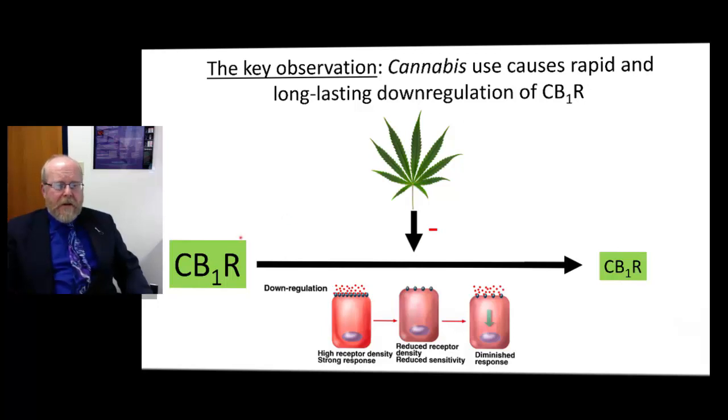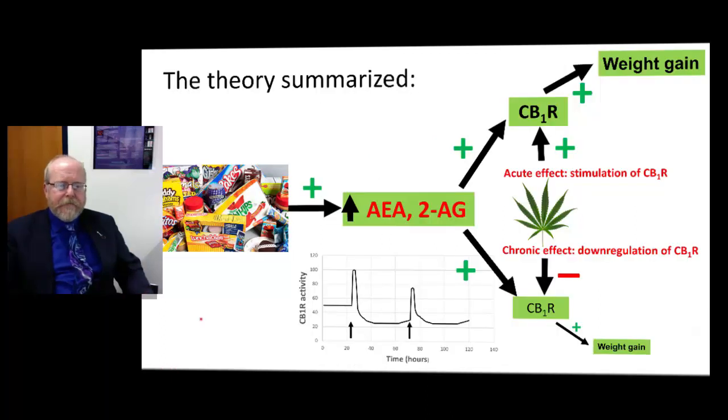What happens is, we can see down here, we start out with a very sensitive CB1 receptor, and in response to cannabis, we reduce the number of receptors on the cell surfaces, and so the cell becomes less responsive to the endogenous signals AEA and 2AG. So by downregulating CB1 receptor, we can kind of oppose the effects of omega-6 fatty acids.